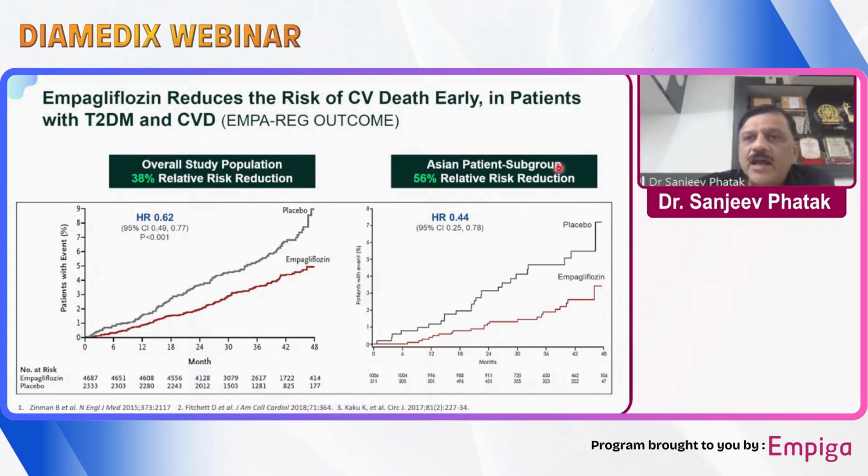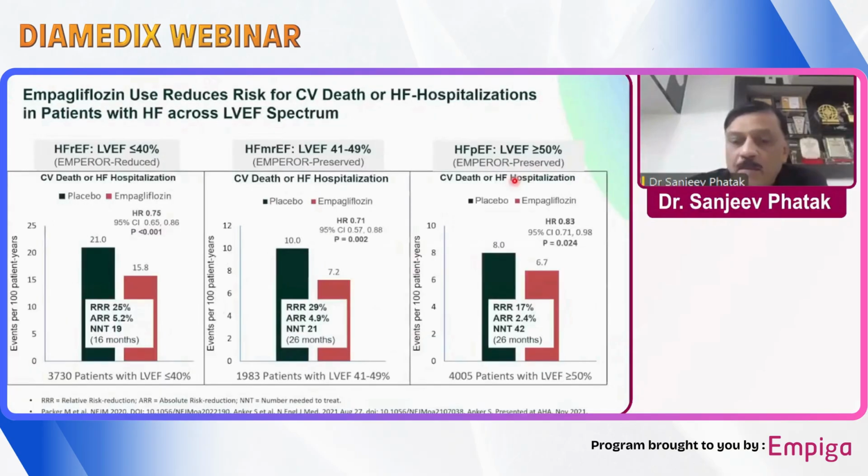The Asian sub-analysis of this study showed even better numbers, 56% relative risk reduction in the Asian patients who were enrolled in this trial. In an Asian diabetic patient, if you are using empagliflozin, you are reducing his cardiovascular death or cardiovascular event rate by about 56%, which is mammoth.